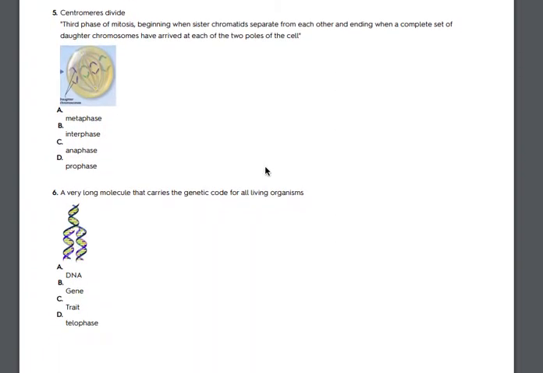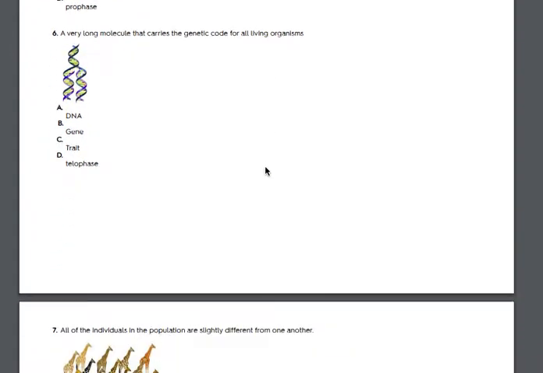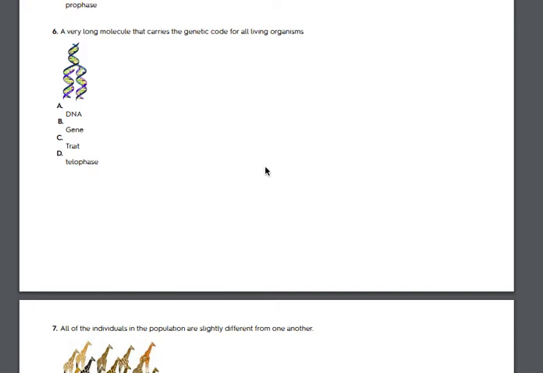5. Centromeres divide. Third phase of mitosis, beginning when sister chromatids separate from each other and ending when a complete set of daughter chromosomes has arrived at each of the two poles of the cells. A. Metaphase. B. Interphase. C. Anaphase. D. Prophase. 6. A very long molecule that carries the genetic code for all living organisms. A. DNA. B. Gene. C. Trait. D. Telophase.